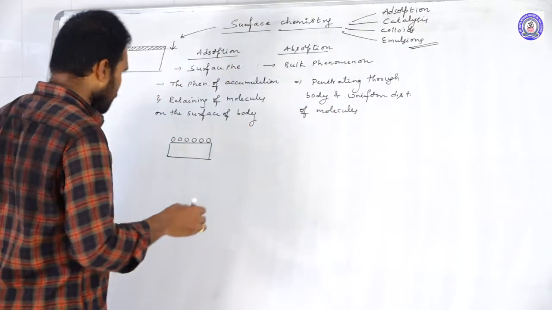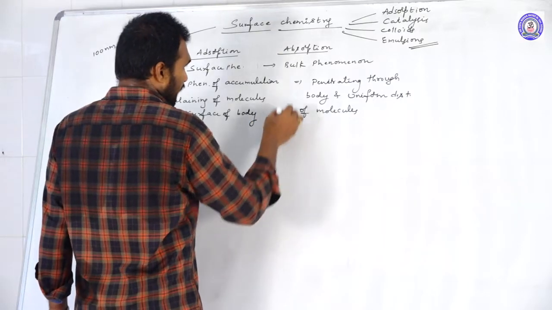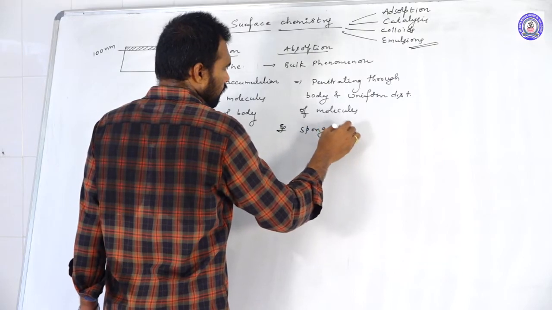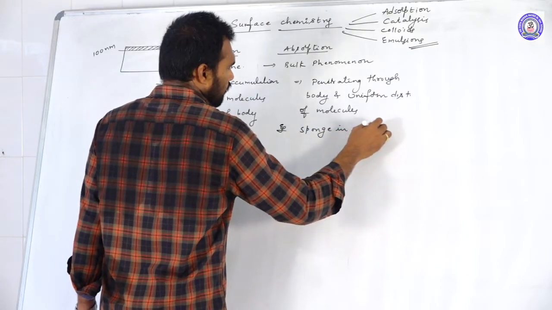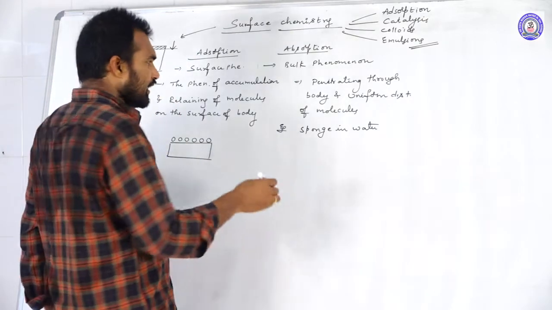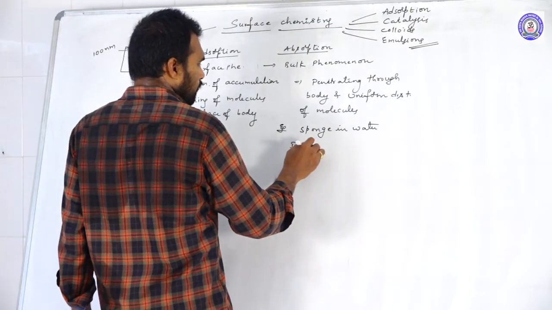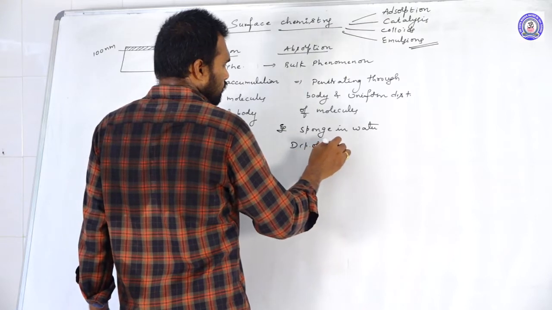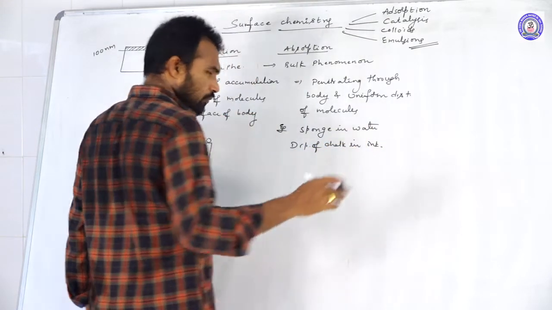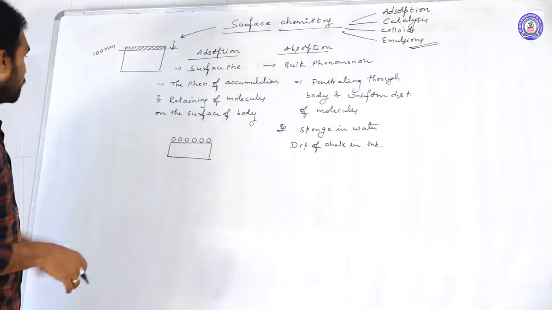The best example for absorption is a sponge in water, or else a piece of chalk dipped in ink. After that, if you break it, it's a bulk phenomenon.